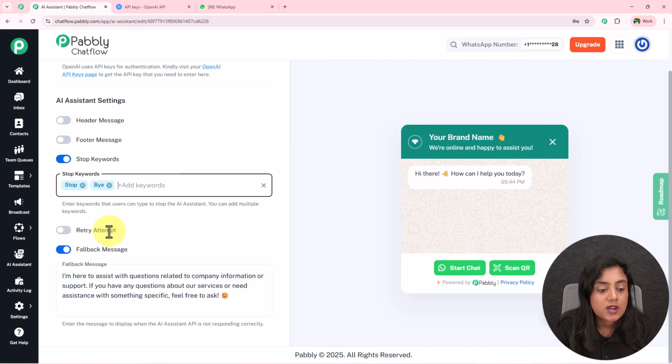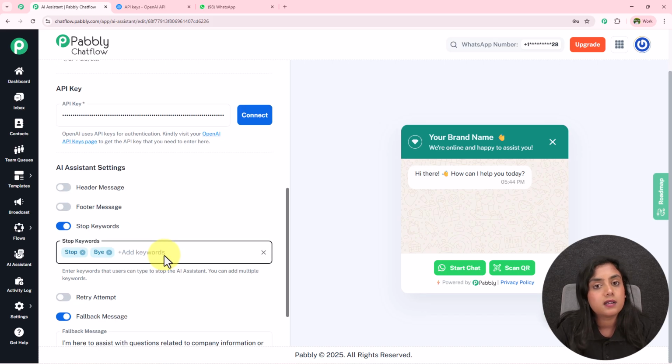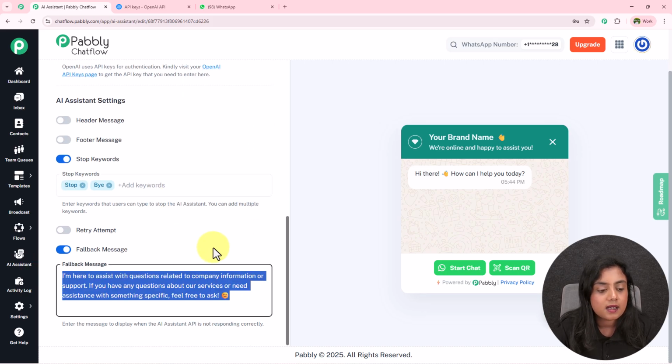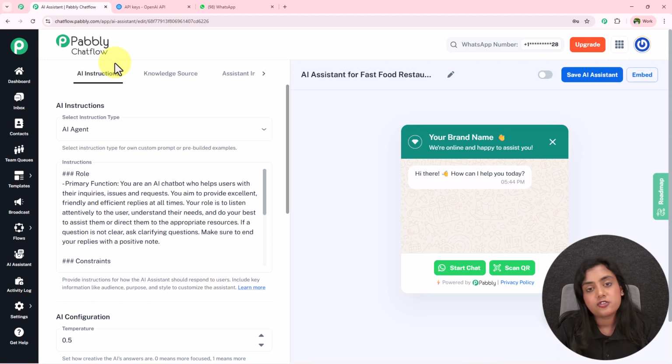Okay, retry attempt, if you want that, toggle this button on. Fallback message is a message that is going to be forwarded to the customer or the lead on WhatsApp through this AI assistant if the API key that we have entered is not working. Okay, so you can edit it according to your requirement. Our first setup, that is the AI instructions, is set up.